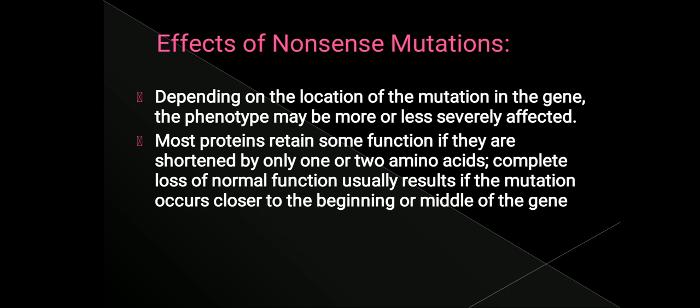Most proteins retain some function if they are shortened by only one or two amino acids. That is what I said: if the mutation is present at the end of the gene, it might not result in severity. The protein might still remain functional if the nonsense mutation occurs at the end of the gene, near the terminator sequences. Still the protein will be functional.